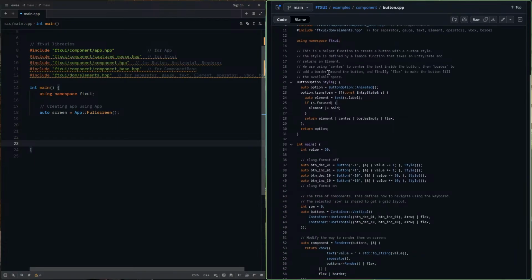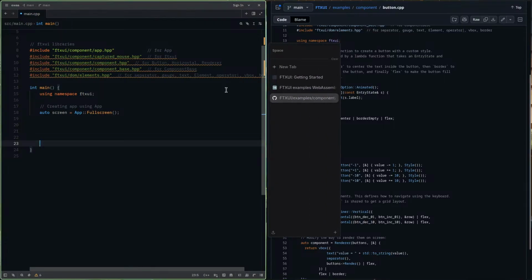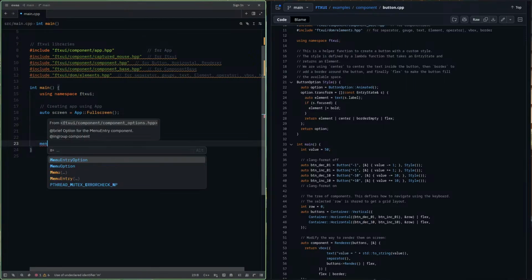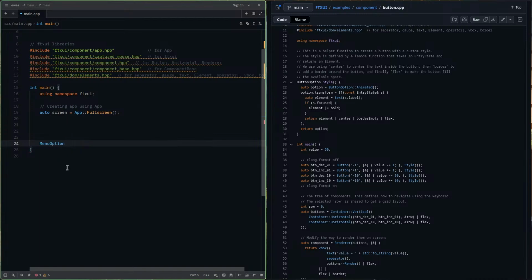Okay. This is a helper function to create a button with custom style. So as I told you, when I was creating a menu, the first parameter that we passed is, what is menu option? How can I get information about something? If I press F1.